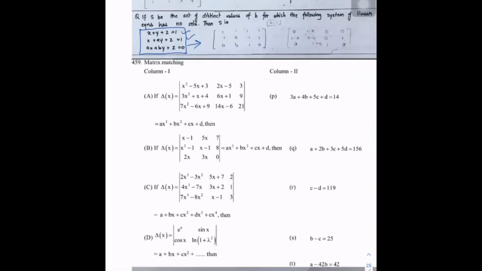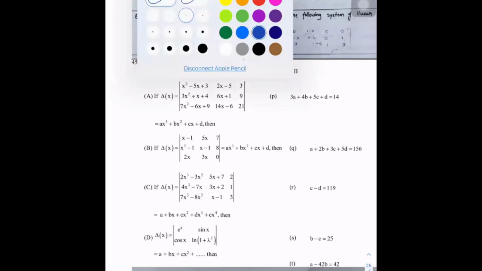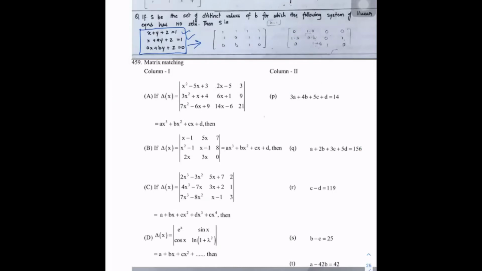How to solve this 459 type of questions? Here they gave different values, but in this, do R2 equal to R2 minus 3 R1. And put x equal to 1 for a plus b plus c plus d. It depends on the question being asked.